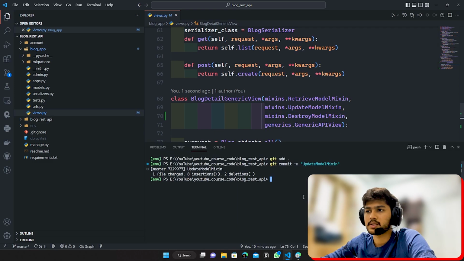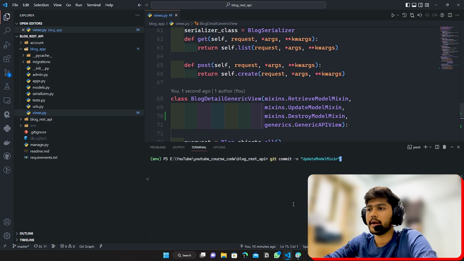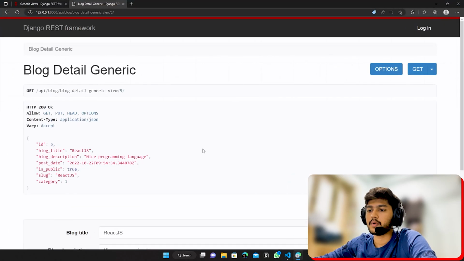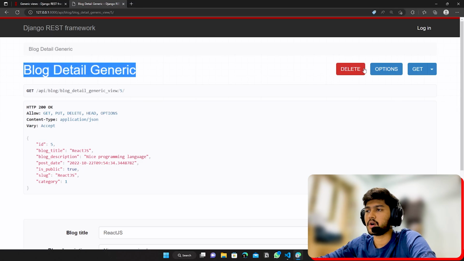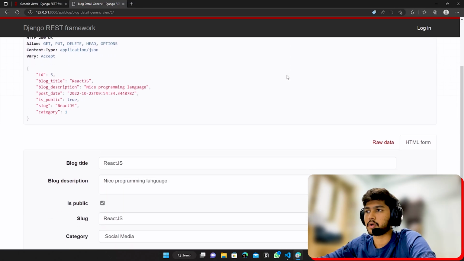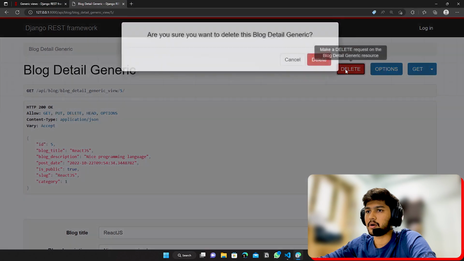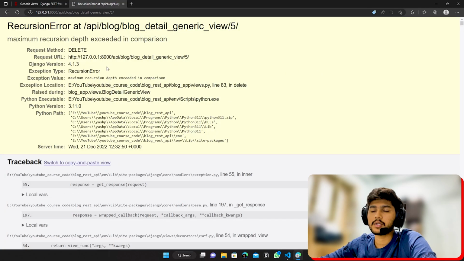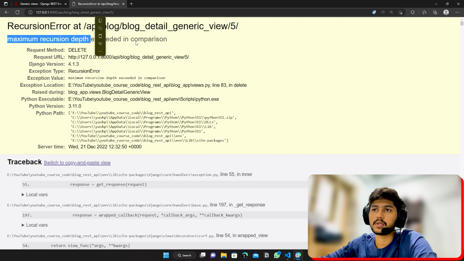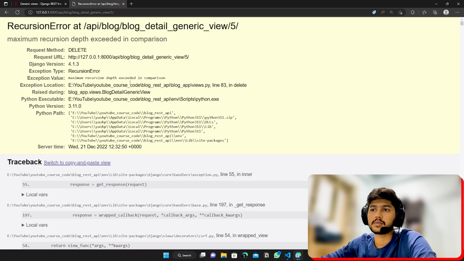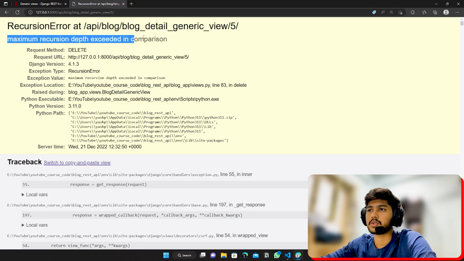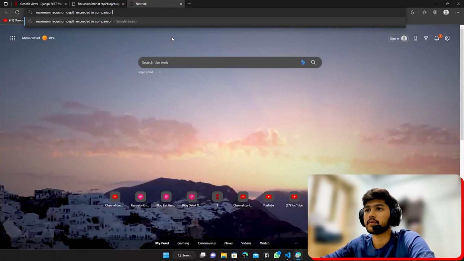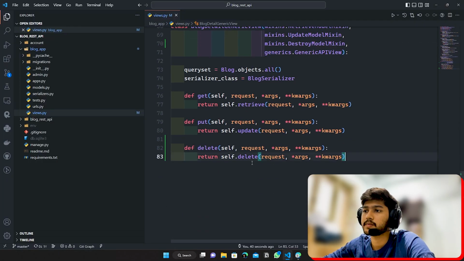Now once this is done, if I go ahead and run my server and come over here and refresh, you can see we got this delete button. If I click on this delete, my data should be deleted, but it is saying maximum recursion depth exceeded. So this is the error. I need to solve this. Why is it so?